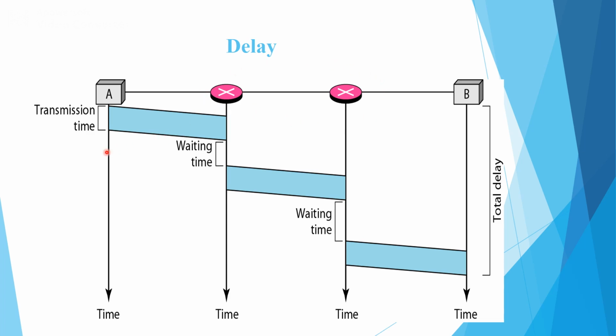So the total delay we can compute by considering the transmission time, waiting time and the propagation delay. We are having 3 transmission times, 2 waiting times and 3 times the propagation delay between the stations as well as the routers.